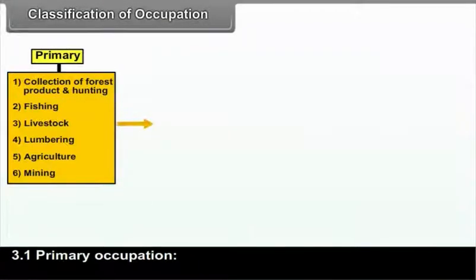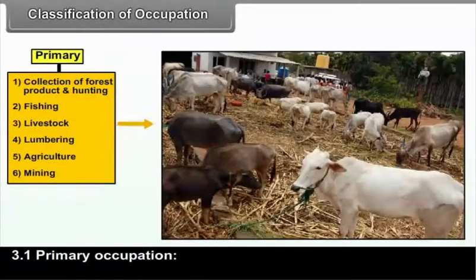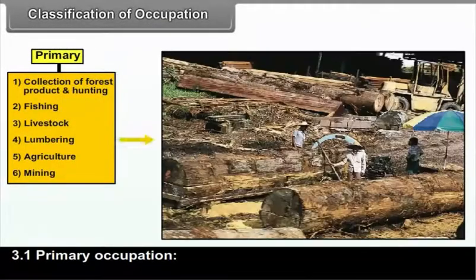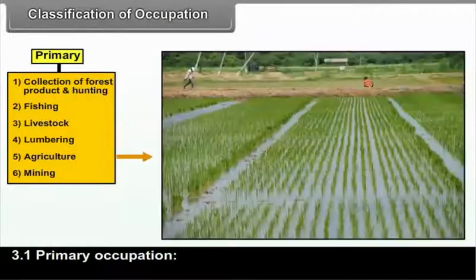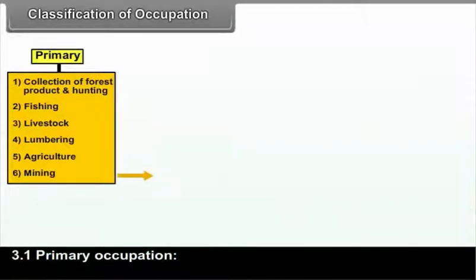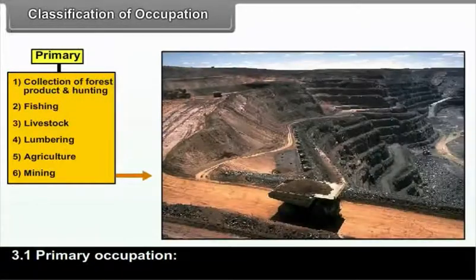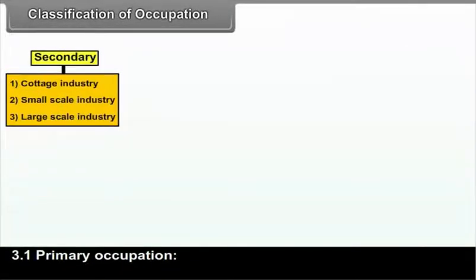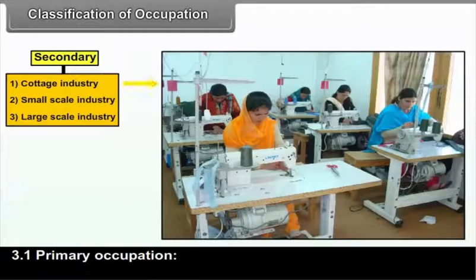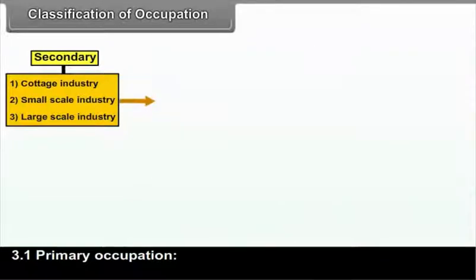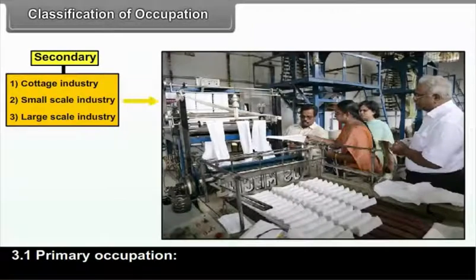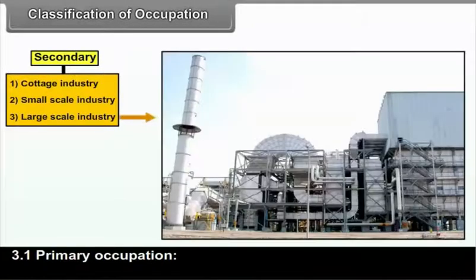Fishing. 3. Livestock. 4. Lumbering. 5. Agriculture. 6. Mining. Secondary: 1. Cottage industry. 2. Small-scale industry. 3. Large-scale industry.